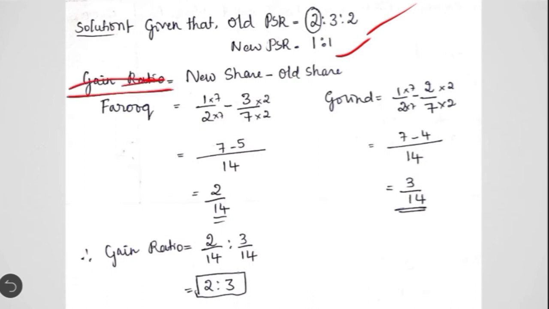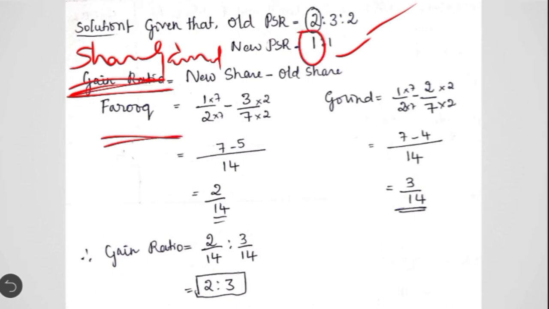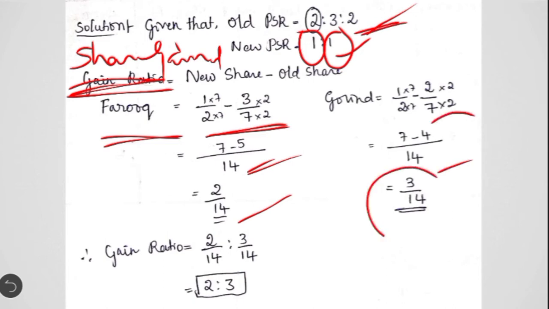and then here instead of gain ratio we have to write share gained is equal to new share minus old share. In case of Farooq, his new share is going to be 1/2 minus his old share was 3/7. So when you simplify here we have to take 14 as the LCM. So when you simplify you get 2/14. Similarly in case of Govind also, the new profit sharing ratio is 1/2. When you take the old profit sharing ratio it was 2/7. When you simplify you get 3/14.